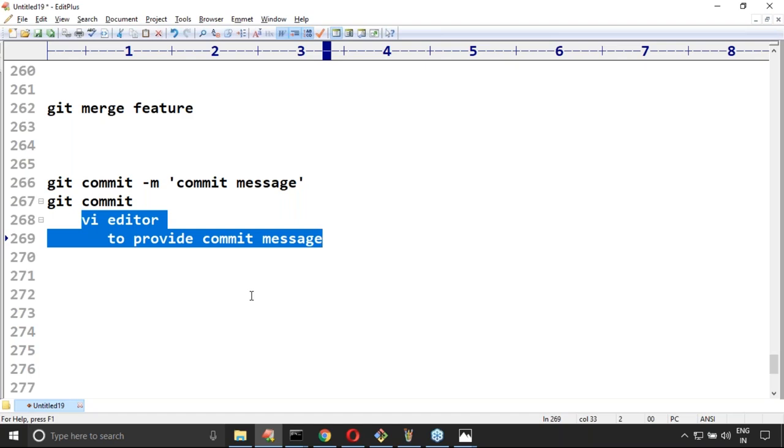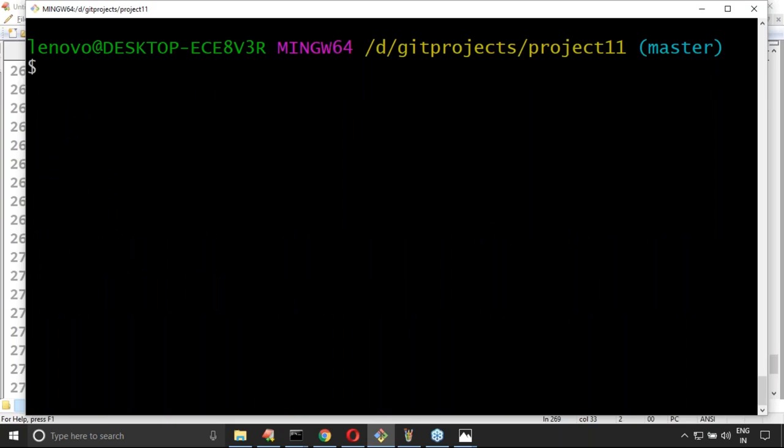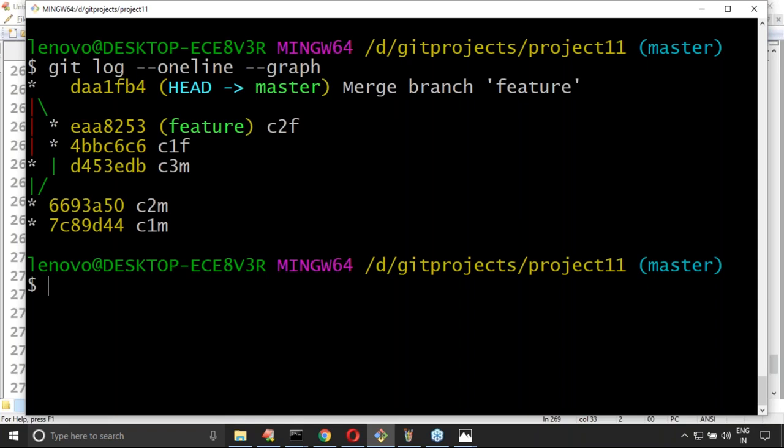The most valuable concept, friends: the majority of people can't understand the difference between a fast forward merge and a three-way merge. I hope that is clear. Sir, there is one command I didn't show. Please confirm, what command do we require? Git log hyphen oneline, next hyphen graph. Observe that you are already in the master branch. Hyphen graph. Now have a look once.